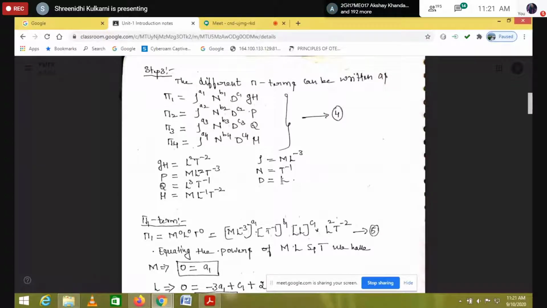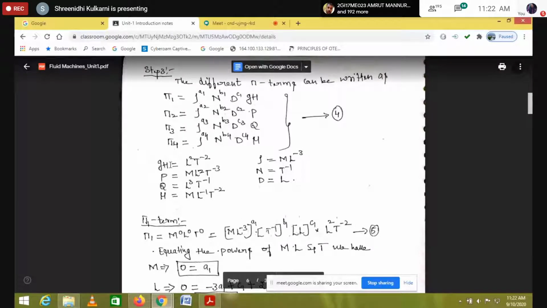The reason is energy per unit mass flow rate; if I convert, finally I get meter square per second square. This meter square per second square, I directly write as L square, and time T to the power of 2. So finally I will write L square T to the power of minus 2.